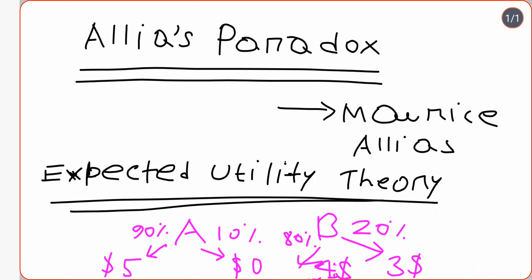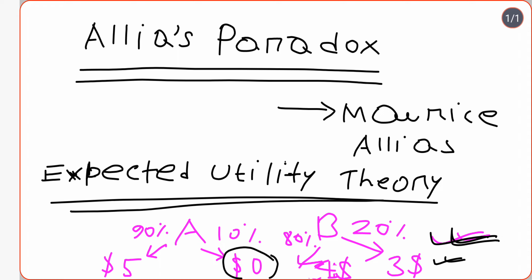An individual always looks for the higher utility. In option B, if you calculate the utility, in one case you may get $4 million, and in the other case you may get $3 million, but there is no chance that you will lose everything.